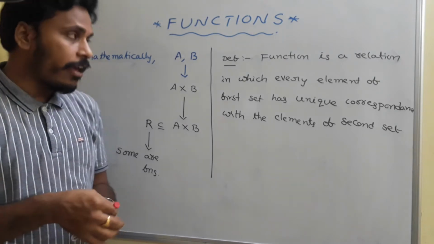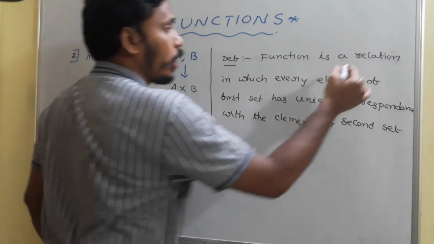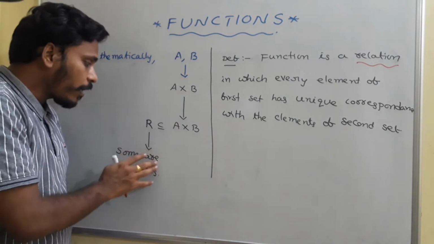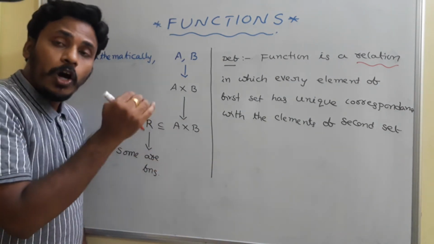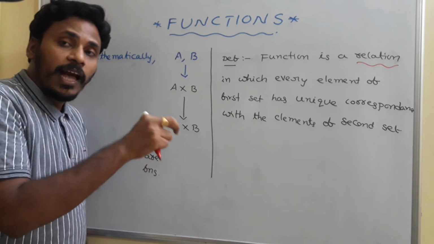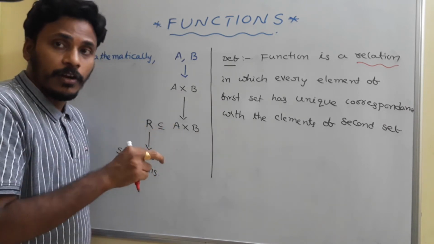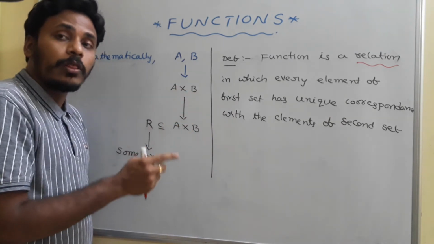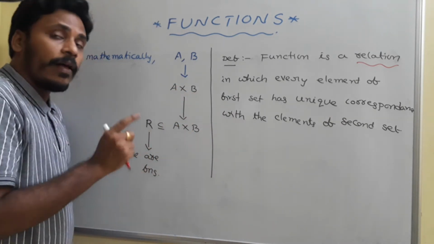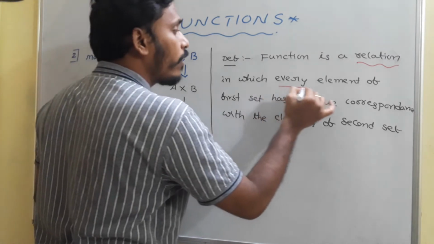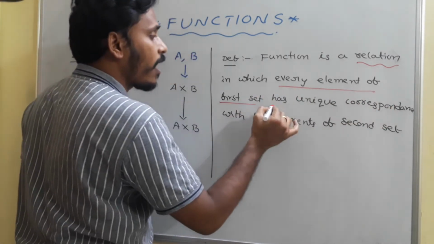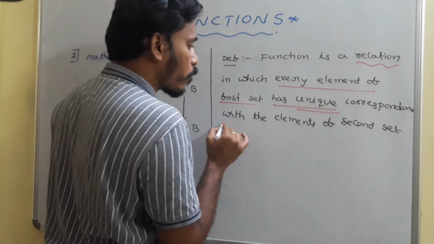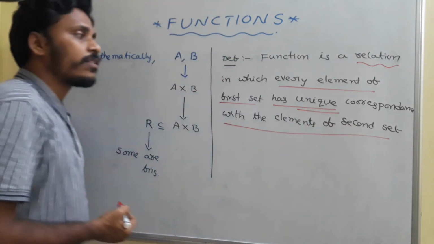So mathematically a function is a relation. You need to identify it. Functions are nothing but relations itself. There are many relations from A to B. Among those many relations, we are going to identify some special relations which are satisfying this particular property, and we call those relations as functions. And the property is that every element of the first set has unique, I am underlining again, has unique correspondence with the elements of the second set.